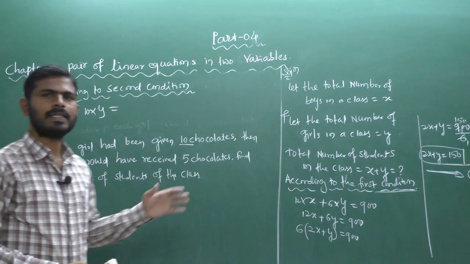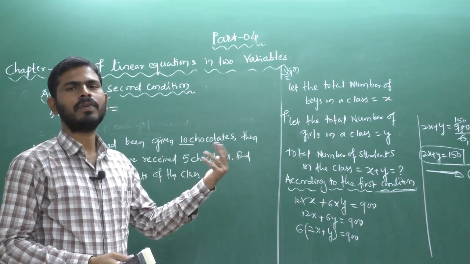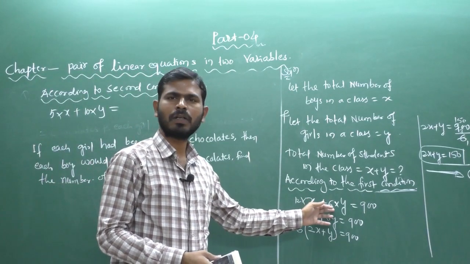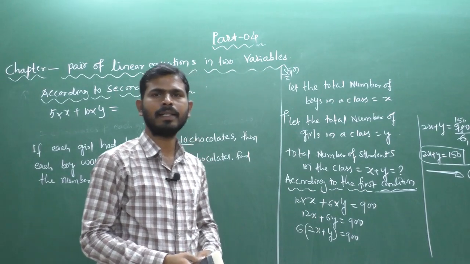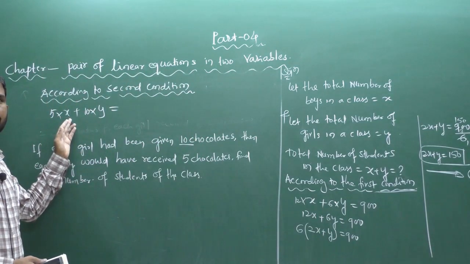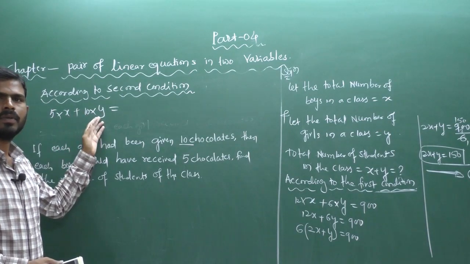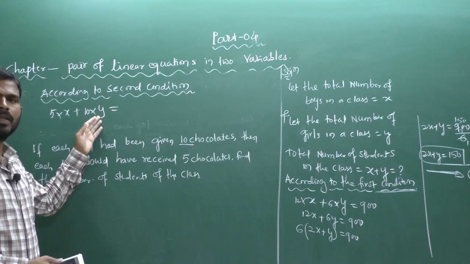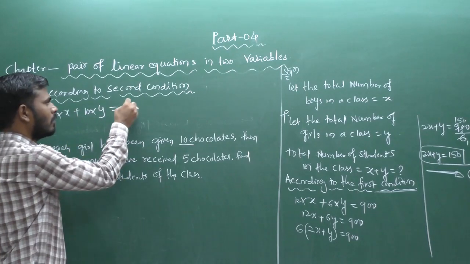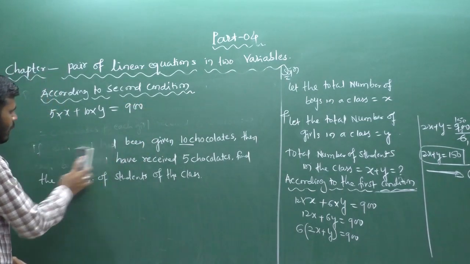The total number of chocolates remains the same, 900 only, but the teacher is distributing in a different way. The first way is 12 chocolates to each boy and 6 chocolates to each girl. The next way is the total number of boys x, and this time each boy gets 5 chocolates, the total number of girls y, and this time each girl gets 10 chocolates, equal to the total number of chocolates, 900 only. So this is the second condition.